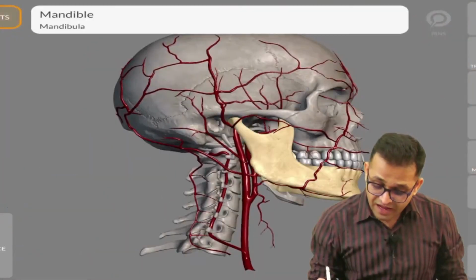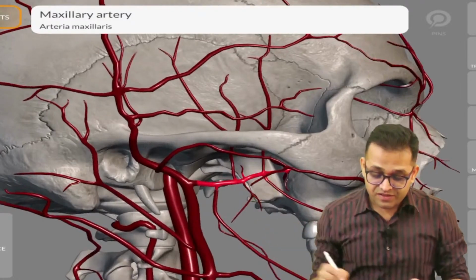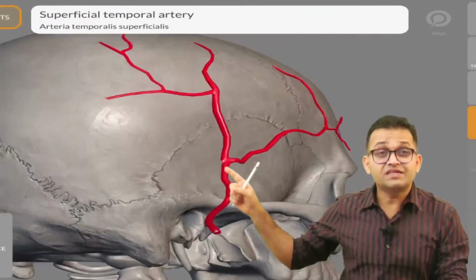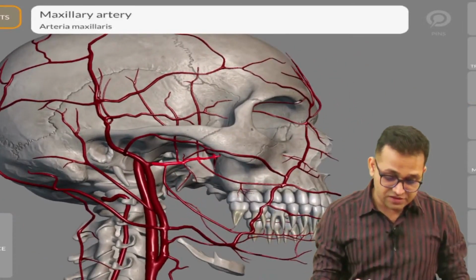To watch properly, I am reviewing the mandible. So you can see this is the artery. This is the superficial temporal artery. It is running over the temporal area. Now you can see this one.